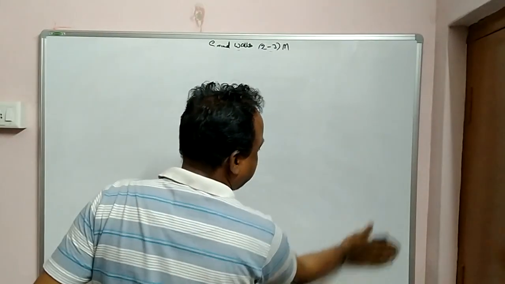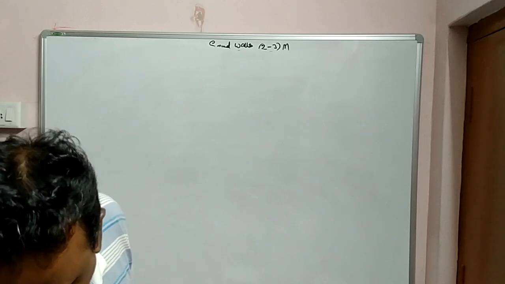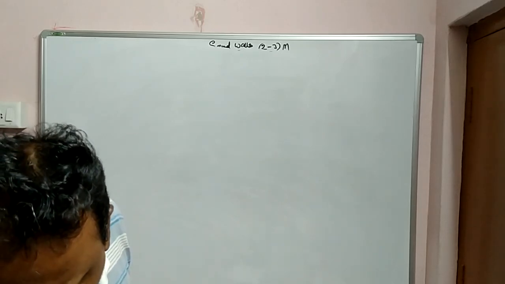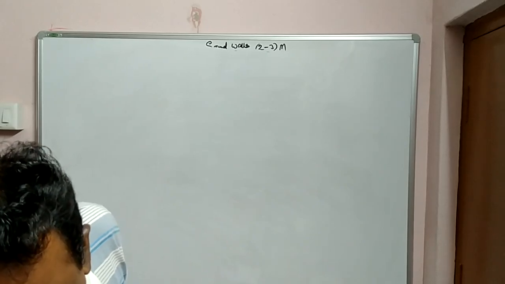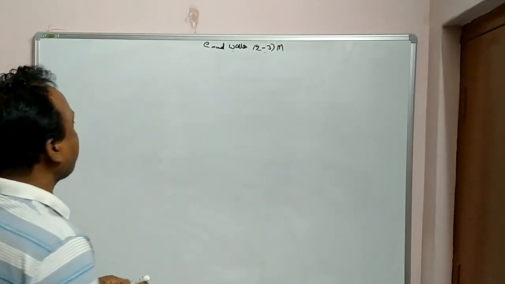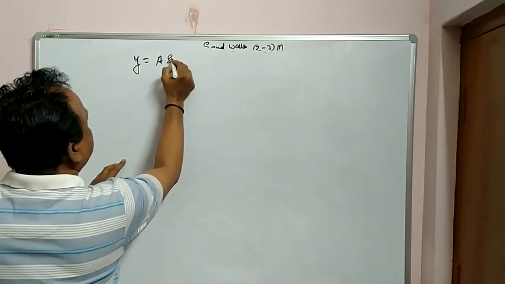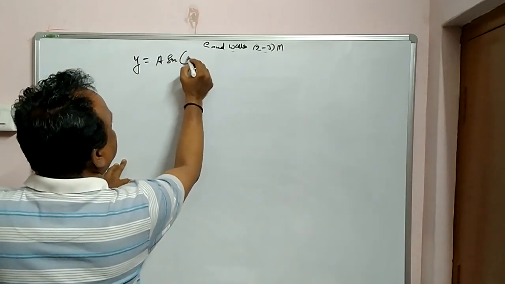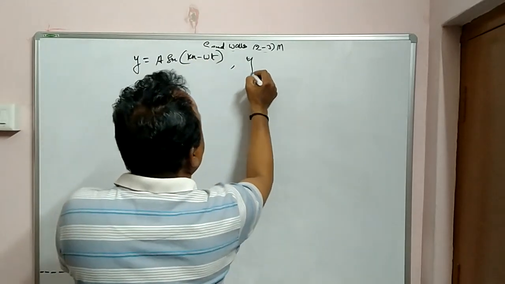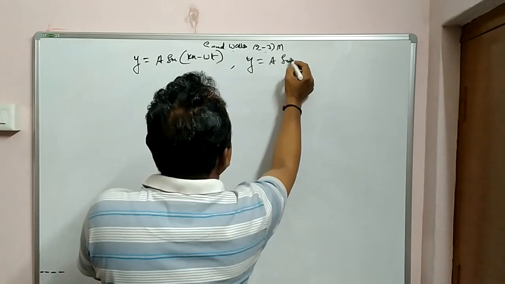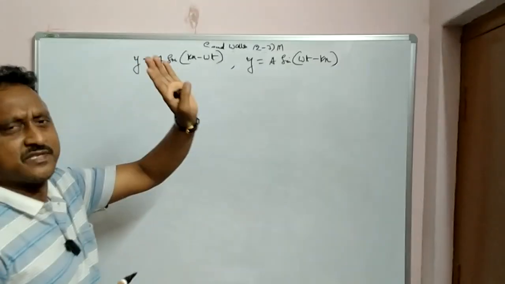Sometimes what happens is, the equations will not be in the standard form. Then you have to change the equations. Okay? Right. Sometimes, for example, this is the displacement of a particle: y is equal to A sin(kx minus omega t), or y is equal to A sin(omega t minus kx). Any of the forms is right.